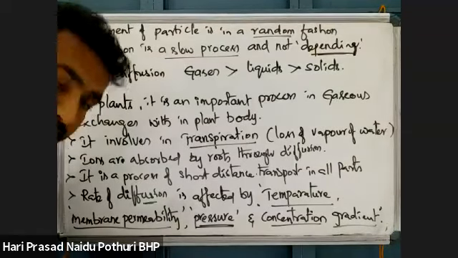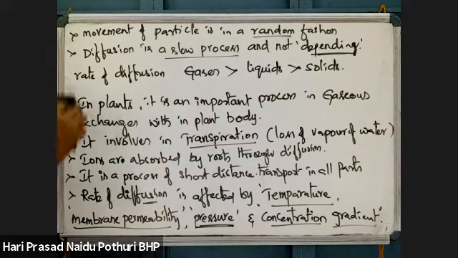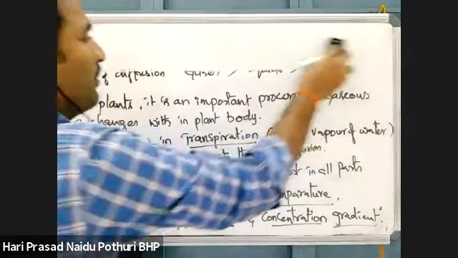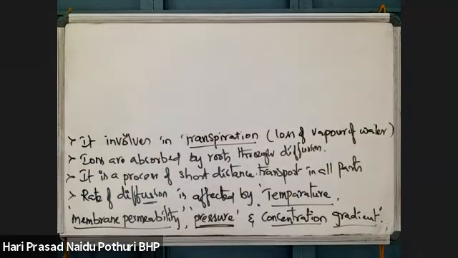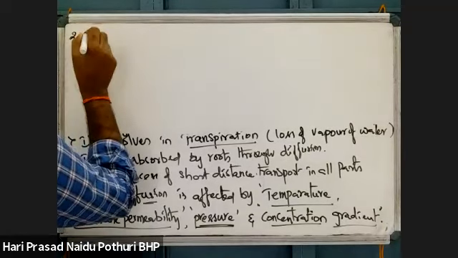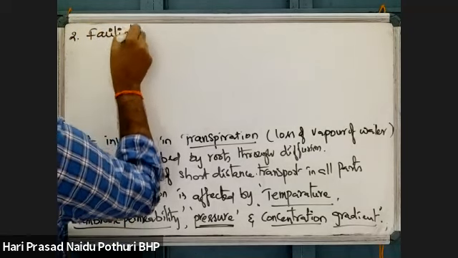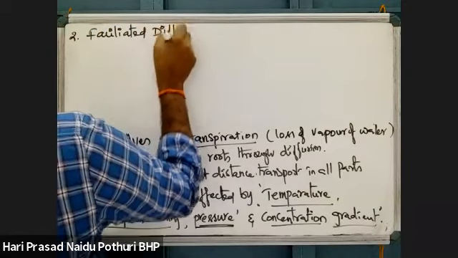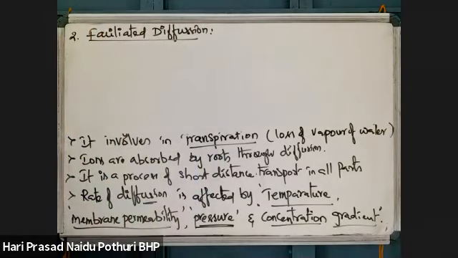Passive transport is again divided into two types, I told you. One is simple diffusion, this one is complete. Then we'll go for the second type of diffusion, facilitated diffusion. What is simple? I told you.